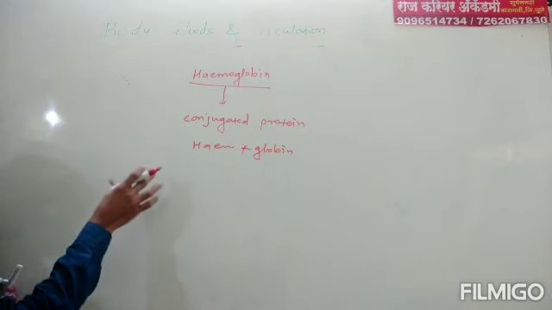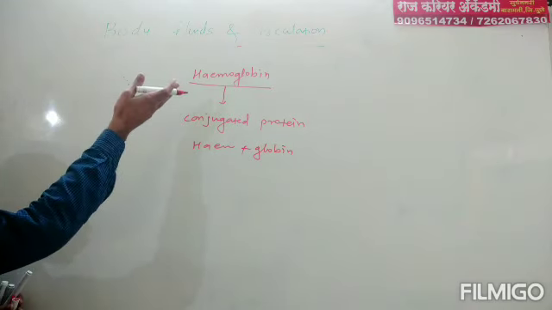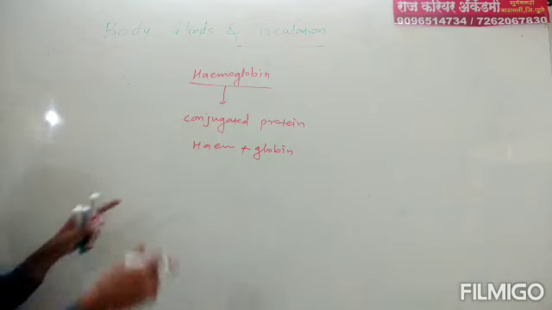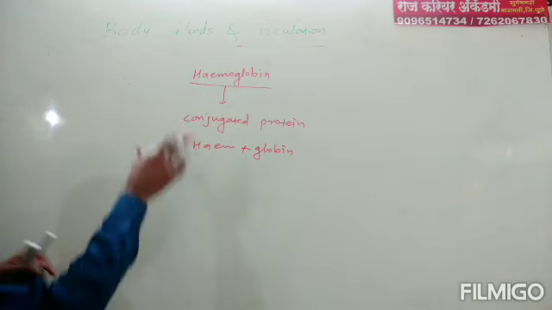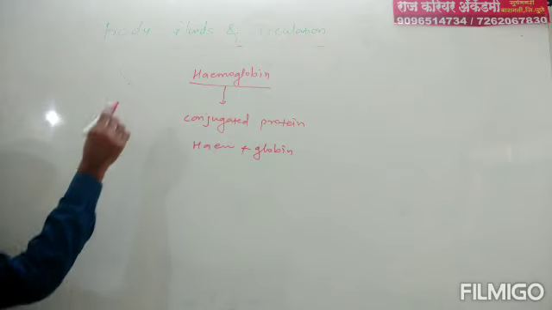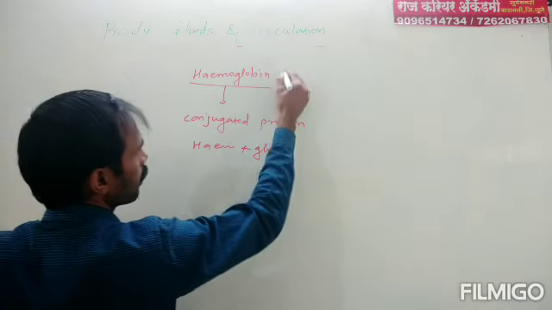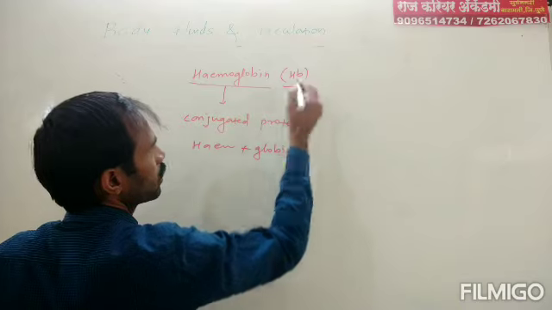RBC are red in color due to this iron containing conjugated protein. The amount of hemoglobin is also written in short Hb.